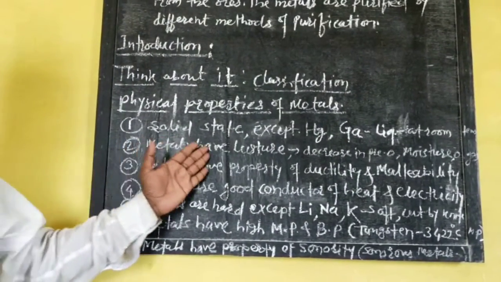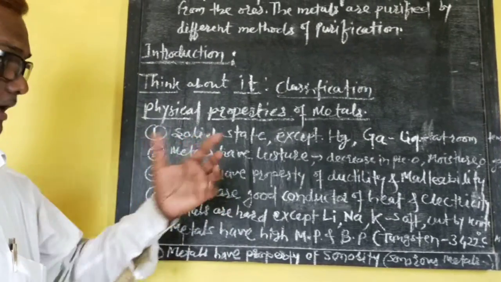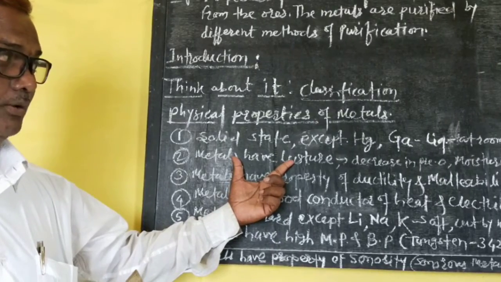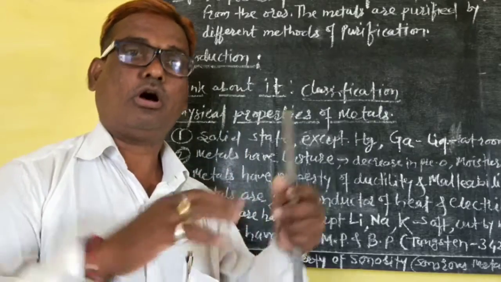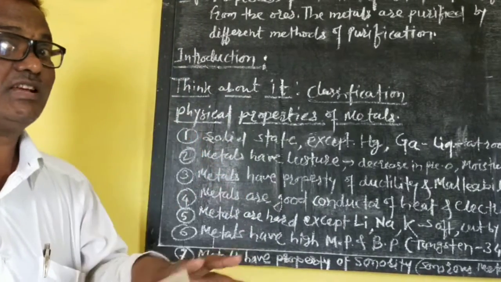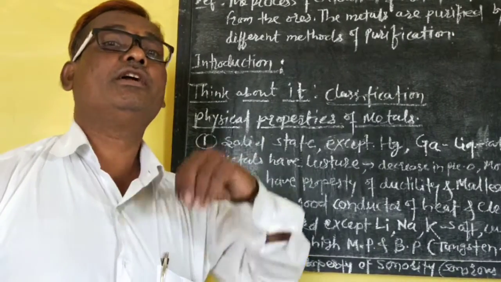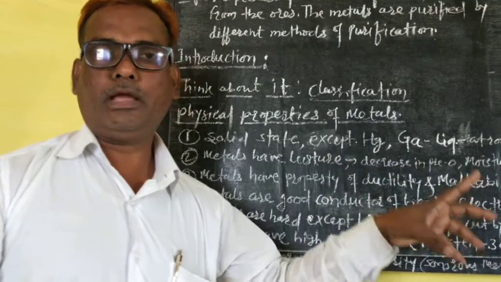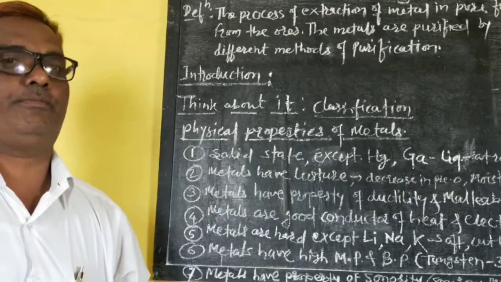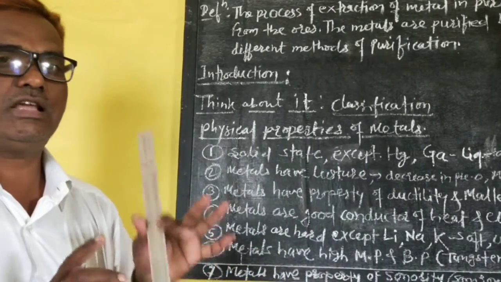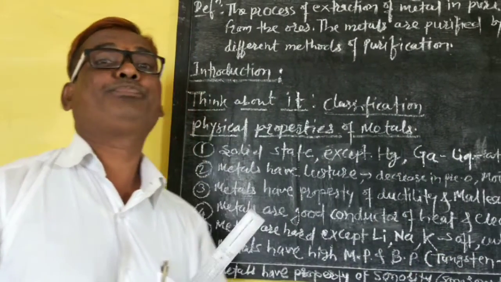Second property: metals have luster. Luster means shine. Our ornaments, such as a ring or other ornaments, have luster. But in our atmosphere, this luster decreases due to the presence of oxygen, other gases and moisture. So the metal's luster decreases when it comes in contact with oxygen and moisture.